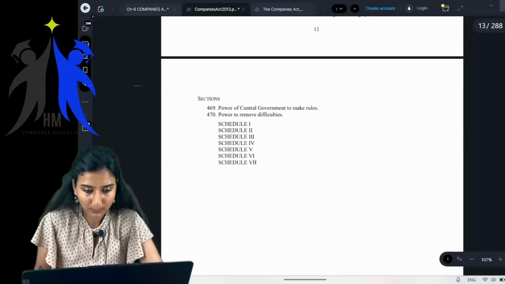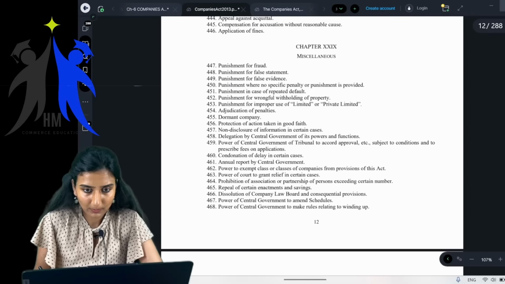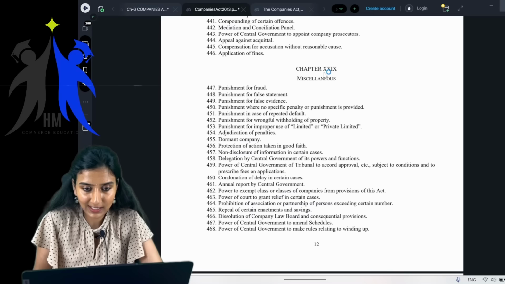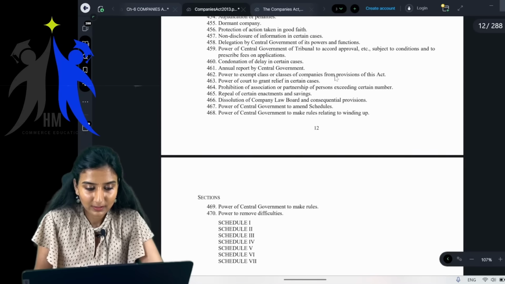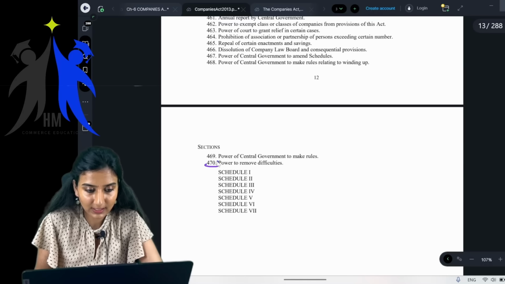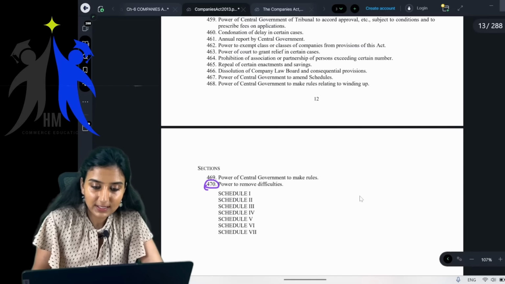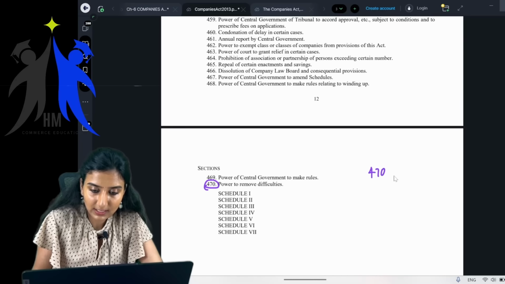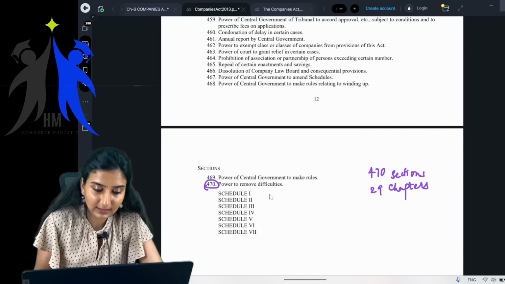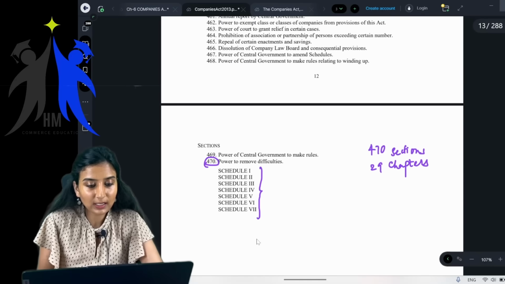Okay, wait. See, there is chapter 29. This is Roman numerals, if you all know, this is 29. And section 470. How many sections are there in Companies Act? There are 470 sections. There are 29 chapters, and there are 7 schedules. Ma'am, what are these schedules, ma'am?